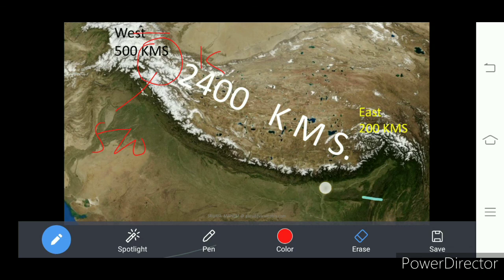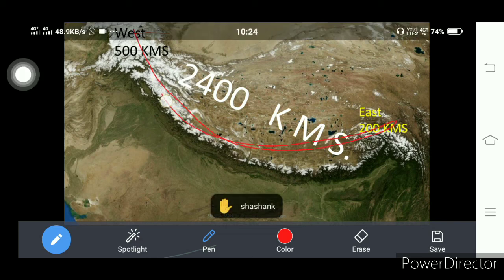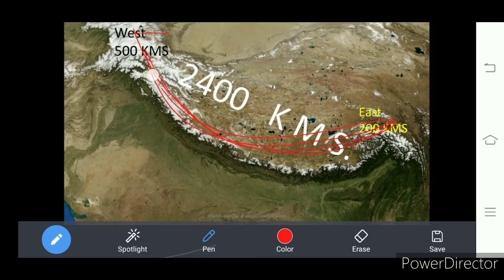And how is the shape of these Himalayan mountains? Look at this. It is in the shape of an arc, right? So the Himalayan mountains extend in the shape of an arc, and they are made of three parallel series. How many? Three parallel series are there.